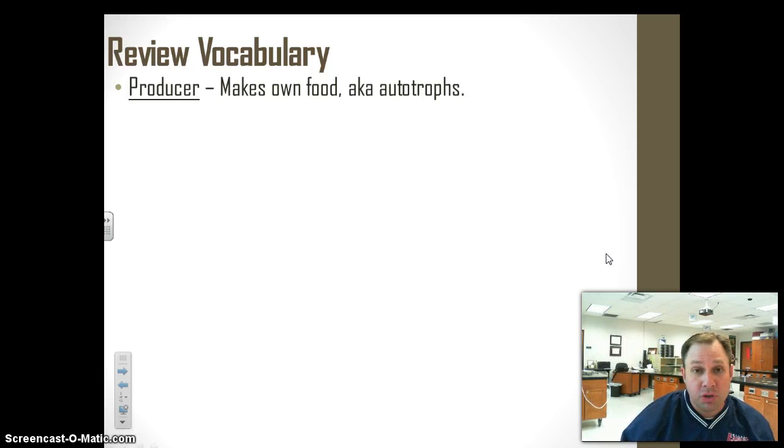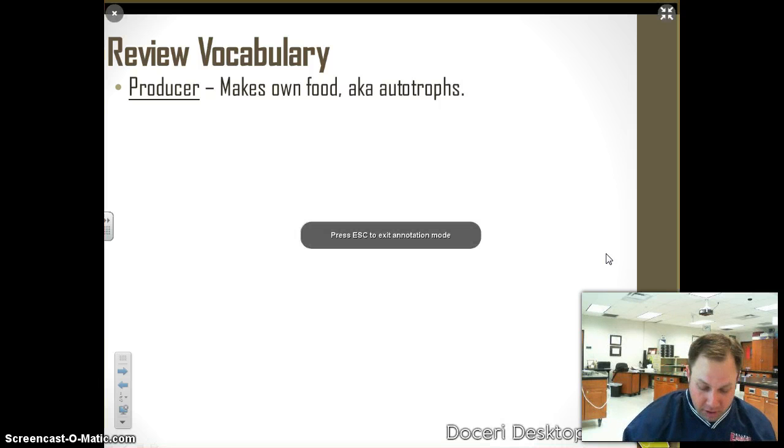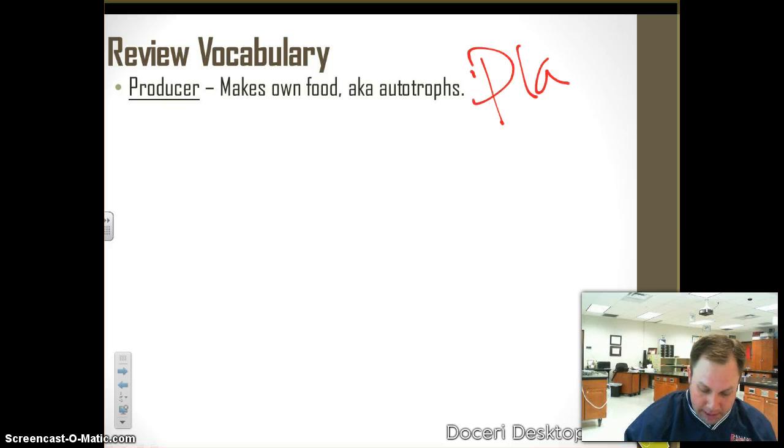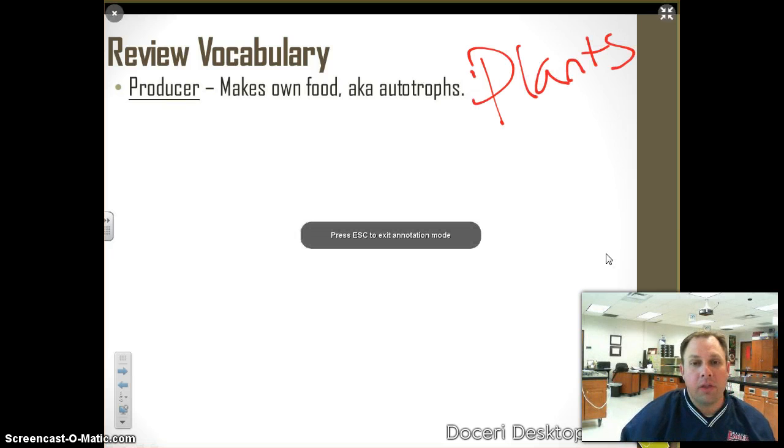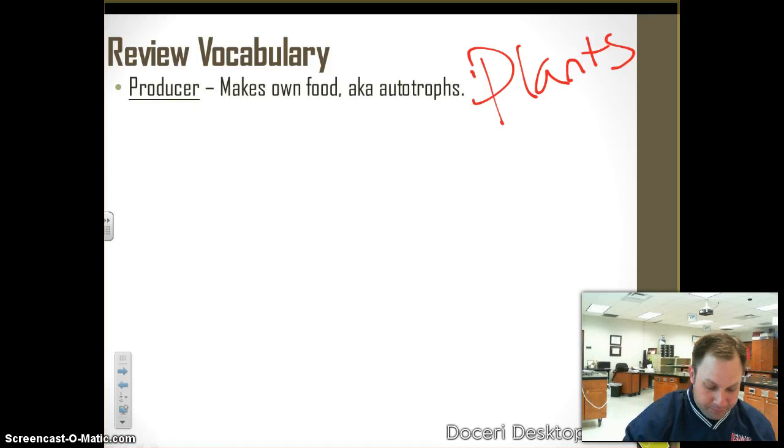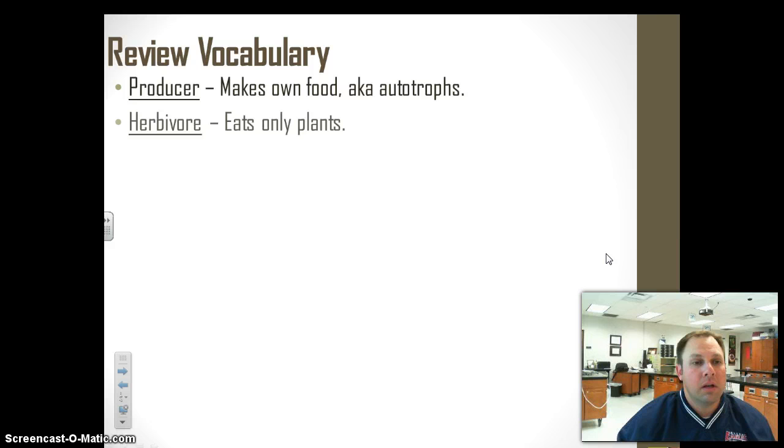We know that a producer is an organism that can make its own food. So this is basically plants, right? So our producer is plants, okay? And then we have our next one, a herbivore. A herbivore is an animal that eats only plants, okay? Cows are herbivores. Lots of different animals, rabbits for example, are herbivores, only eating plants and grasses.